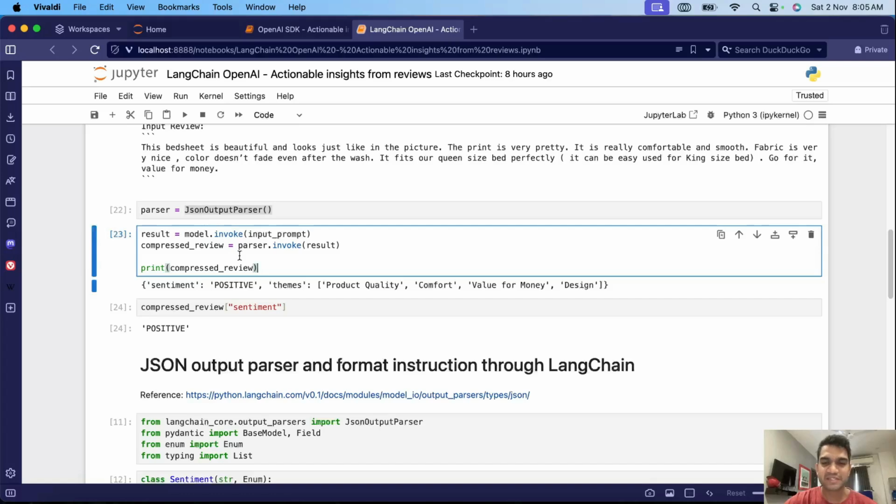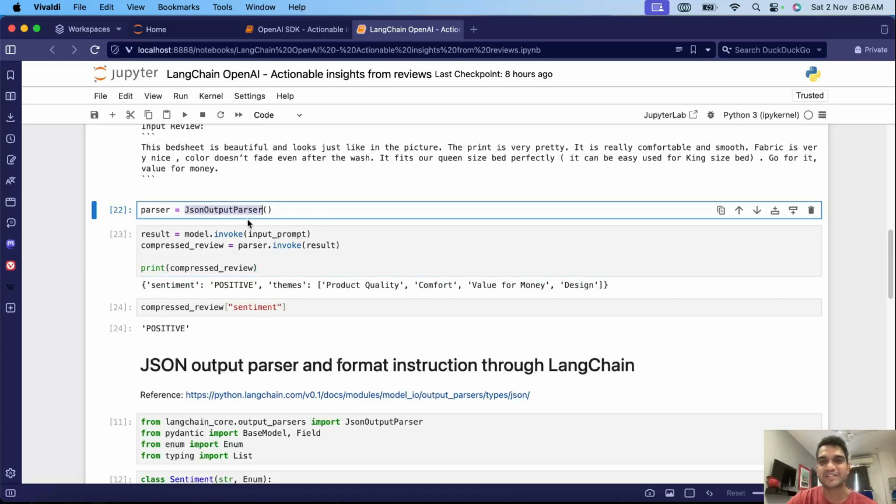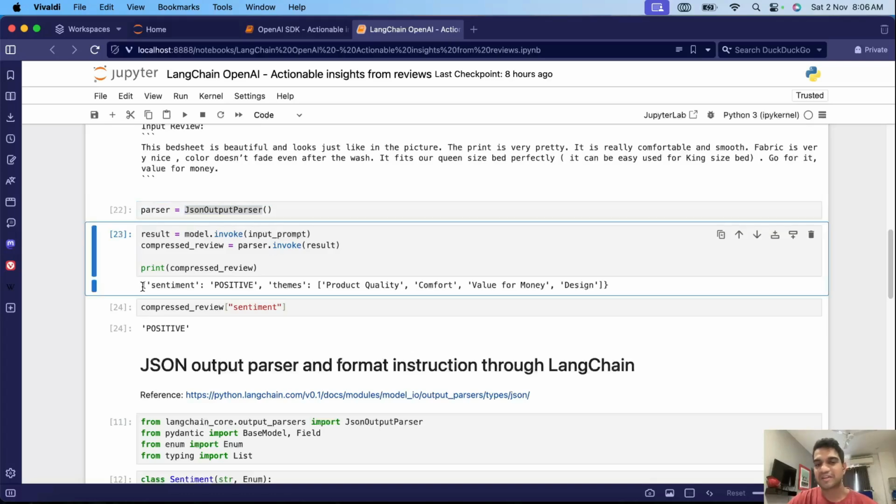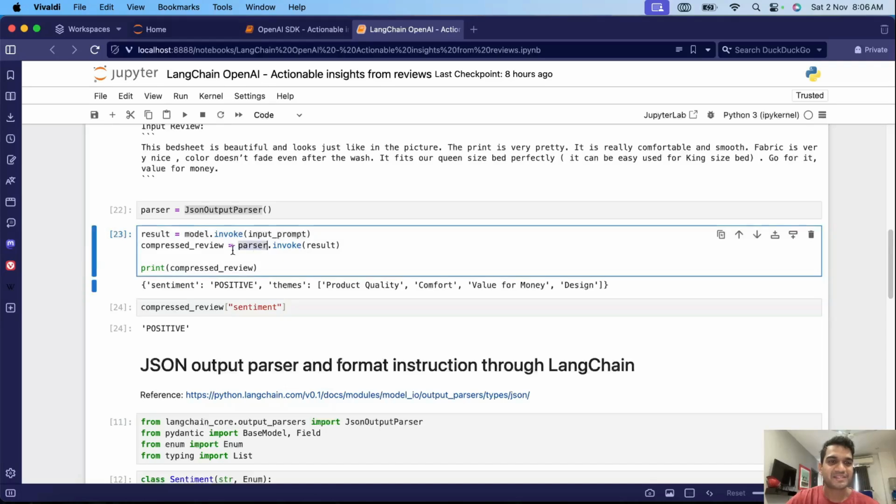Internally, it might still be using json.loads. Take it as a homework. Go check out what exactly they are doing inside JSON output parser. Are they just using loads? What if loads fails? Are they doing something else internally, which like they'll maybe retry generating the response or something? So what exactly are they doing, or what could LangChain have done better to parse this as a JSON? Go check it out. So yeah, those are the things I wanted to discuss with you.